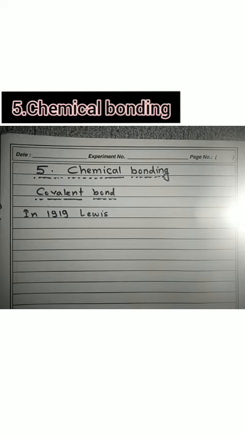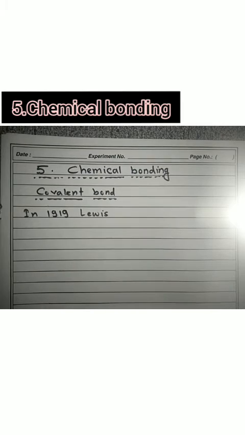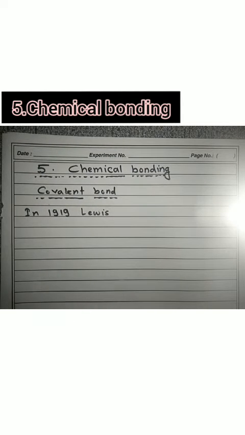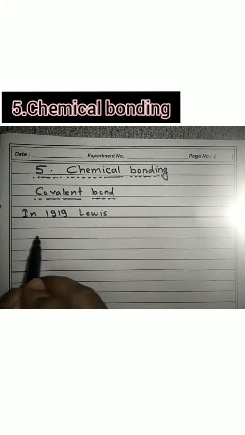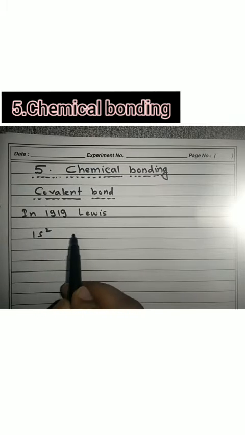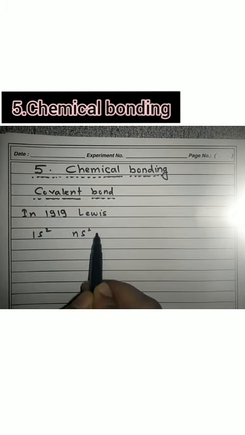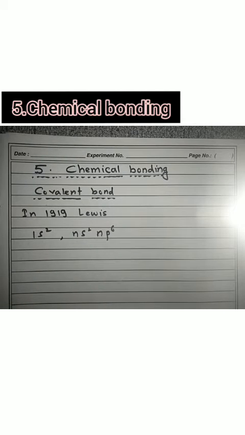Now, in sharing of electrons, while combining, each atom donates one electron for the formation of a bond between two atoms to form a molecule. As Lewis suggested in 1919, there are atoms which attain inert gas electronic configuration, that is 1s2 or ns2 np6.